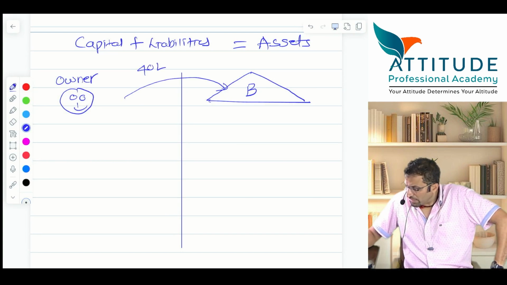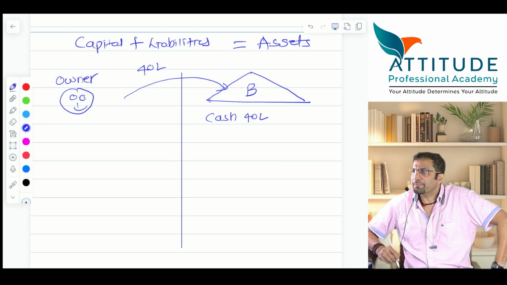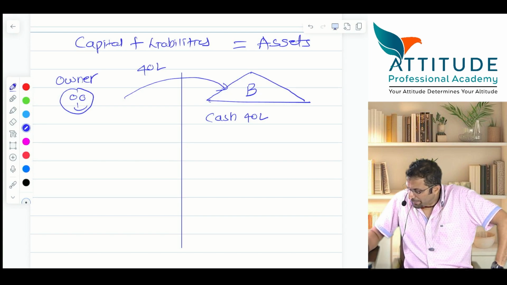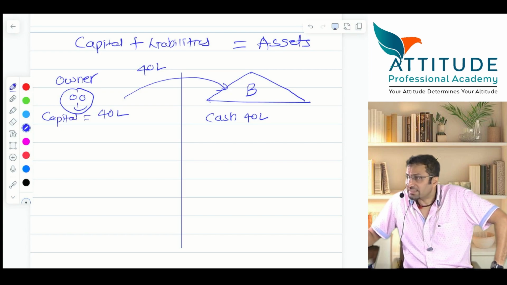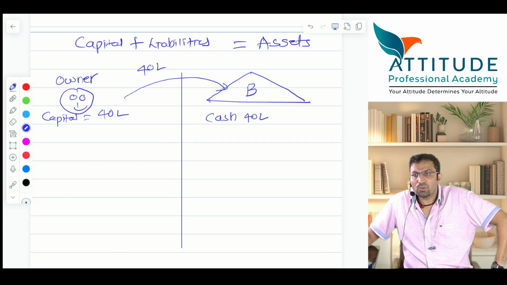Now, the business gets cash of how much? 40 lakhs. All of you agree? Yes? And your capital also increases by 40 lakhs. Capital. Now, capital is equal to 40 lakhs. These are assets. Yes or no? Cash is an asset.